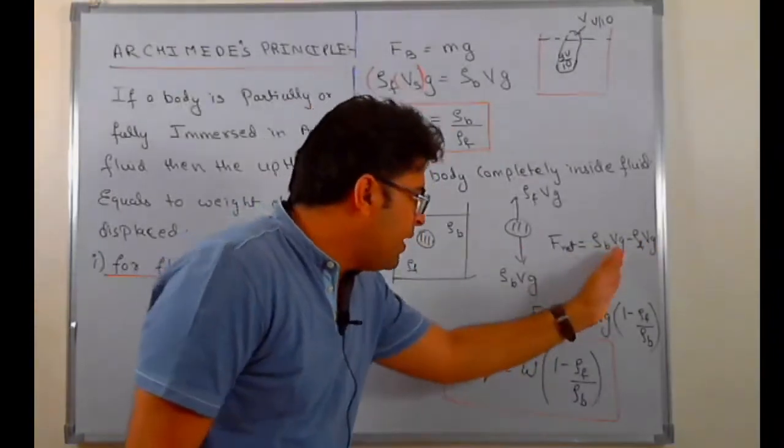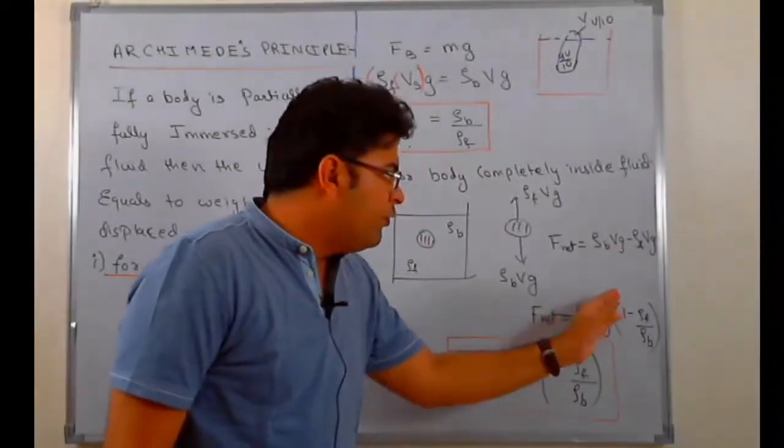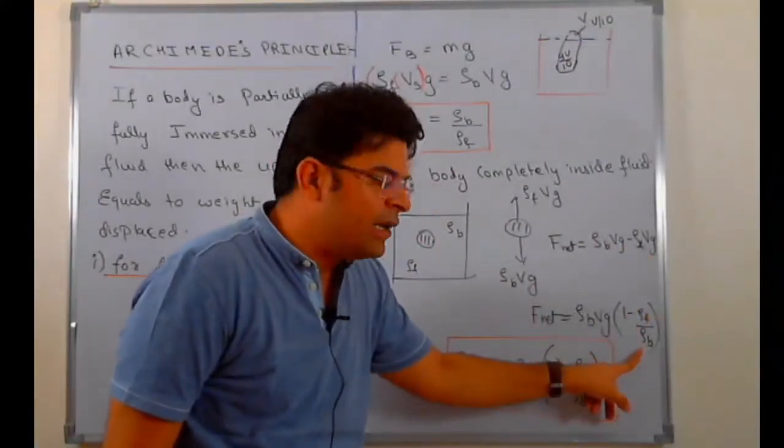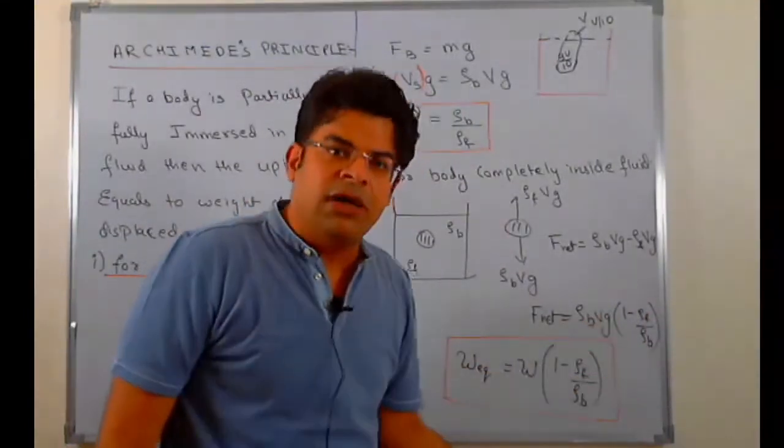From these two, take density of body into volume into g common. If you take this common, the second term does not have density of body, so in the denominator, in the second term, you will get rho by rho of body. Density of body into volume into g is nothing but the weight of the body.